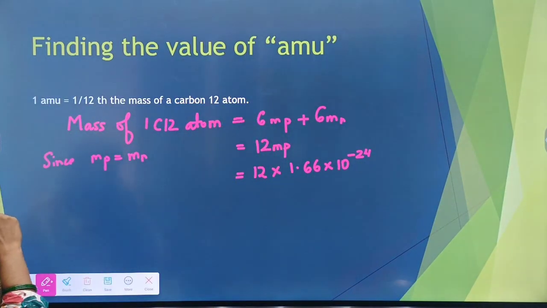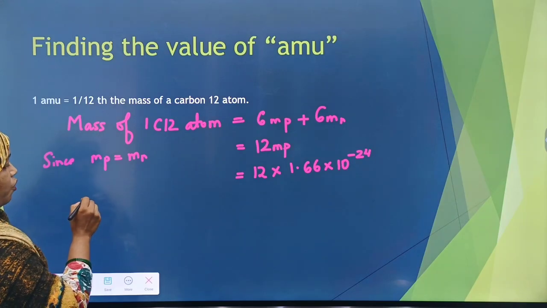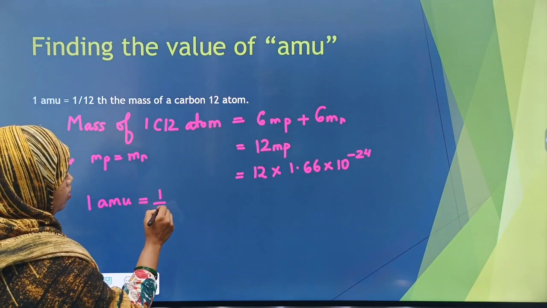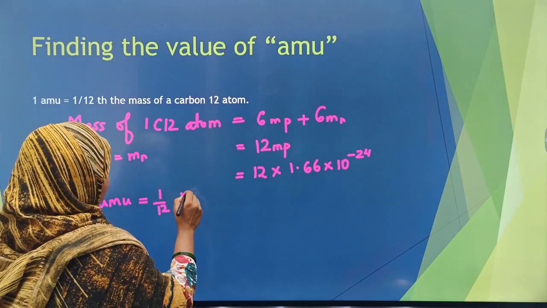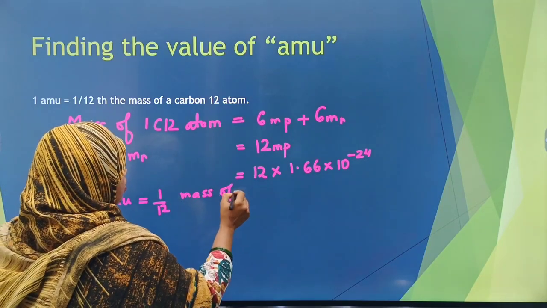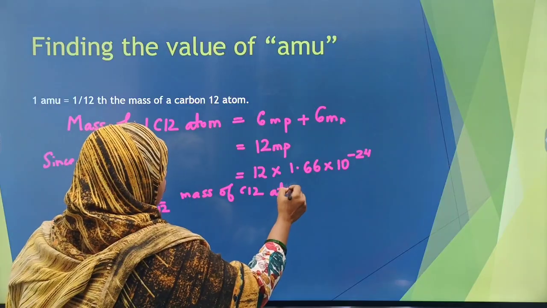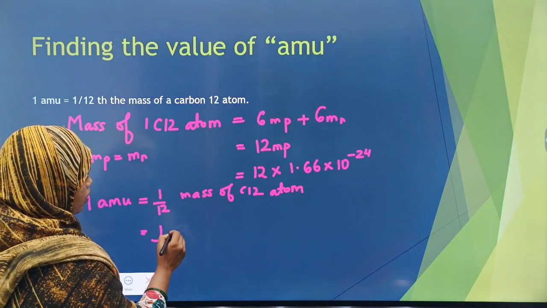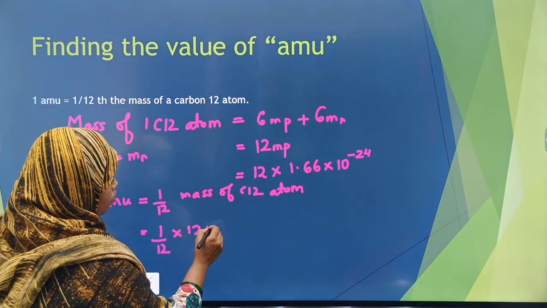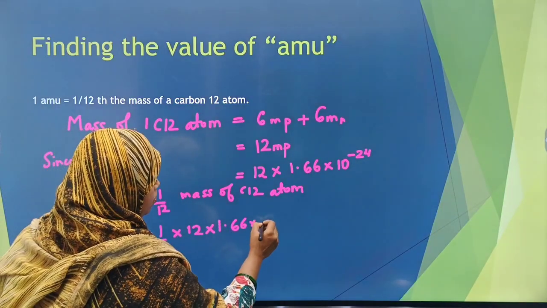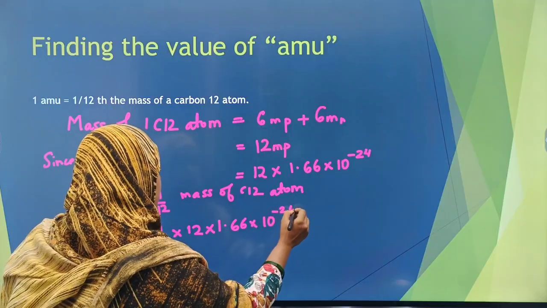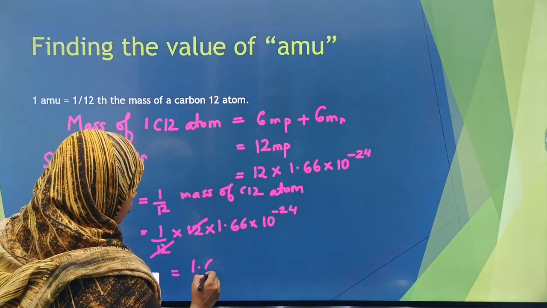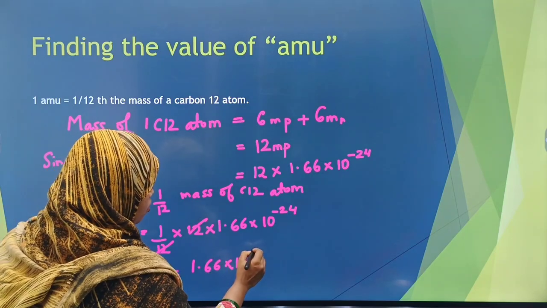Now I wanted to find the value of 1 AMU, that is 1/12 of the mass of a C12 atom. So we get 1/12 into 12 into 1.66 into 10 raised to minus 24. If we cancel the 12, we get 1.66 into 10 raised to minus 24.